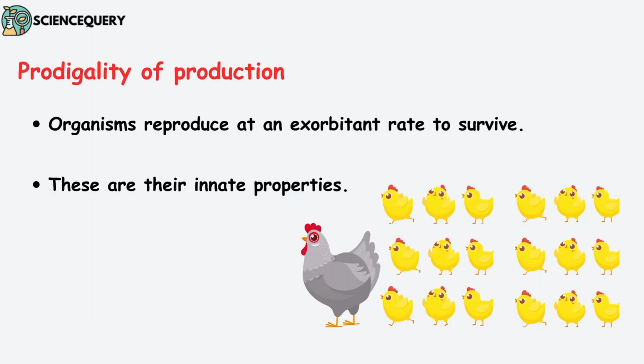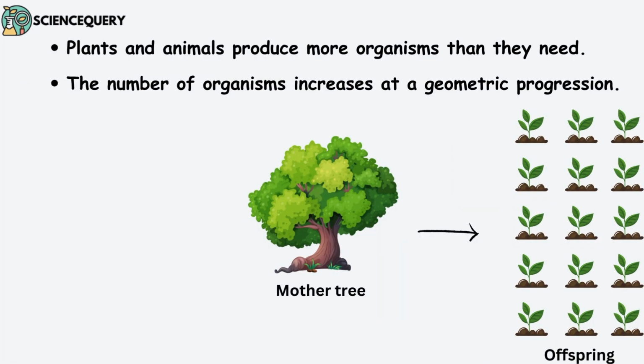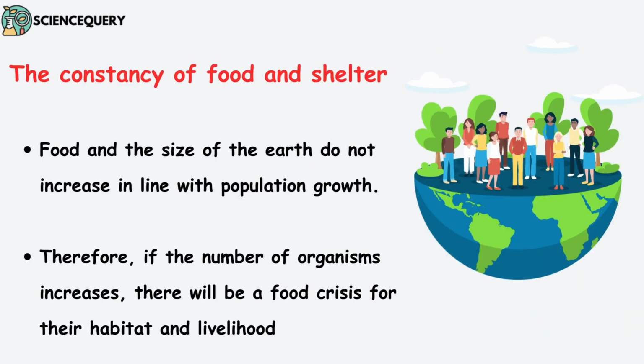First is the prodigality of production. Organisms reproduce at an exorbitant rate to survive. These are their innate properties. Plants and animals produce more organisms than they need. The number of organisms increases in a geometric progression. Second is the constancy of food and shelter. Food and the size of the earth do not increase with the increase in population. Therefore, if the number of organisms increases, there will be a food crisis.